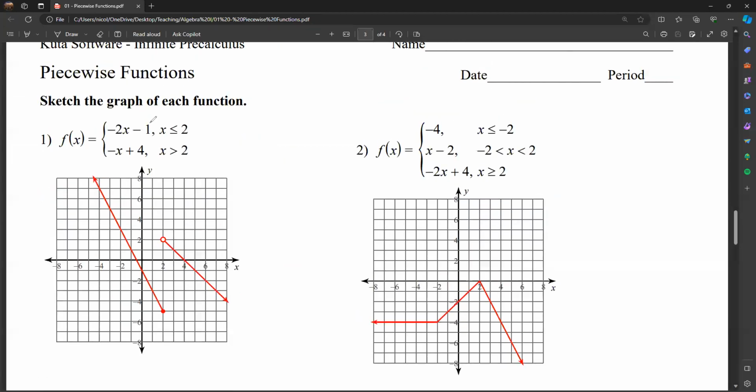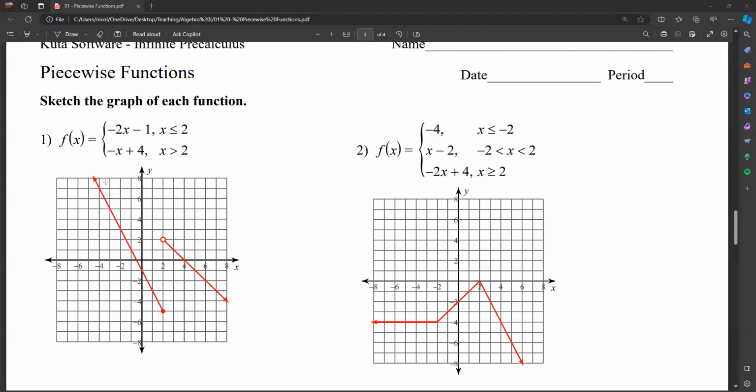So you can see here, I can graph this line. Y is -2x minus 1, which means it has a y-intercept at -1. Let me change the color. It has a slope of down 2 over 1. X is less than or equal to 2. Okay, well, that's a closed circle. All right, when x is greater than 2, open circle. This would have had a y-intercept of 4, but you can see that part's cut off because it doesn't fit the domain. But you can see the slope is still down 1 over 1. So graph the line. I always tell my students, graph the line, then deal with the domain.